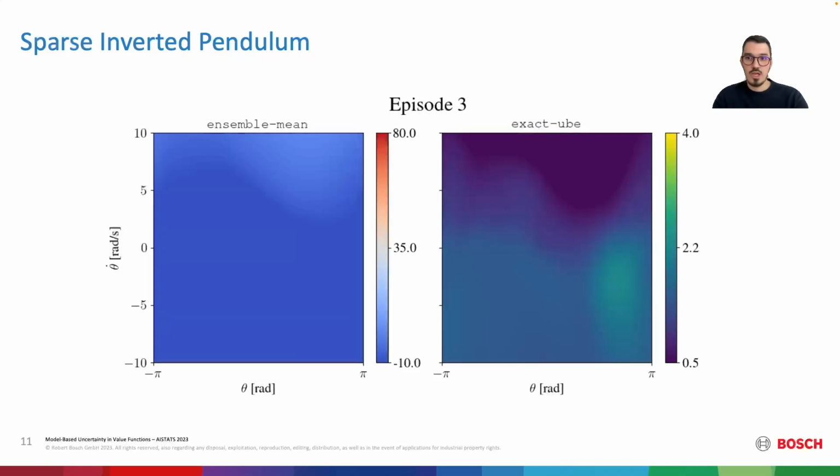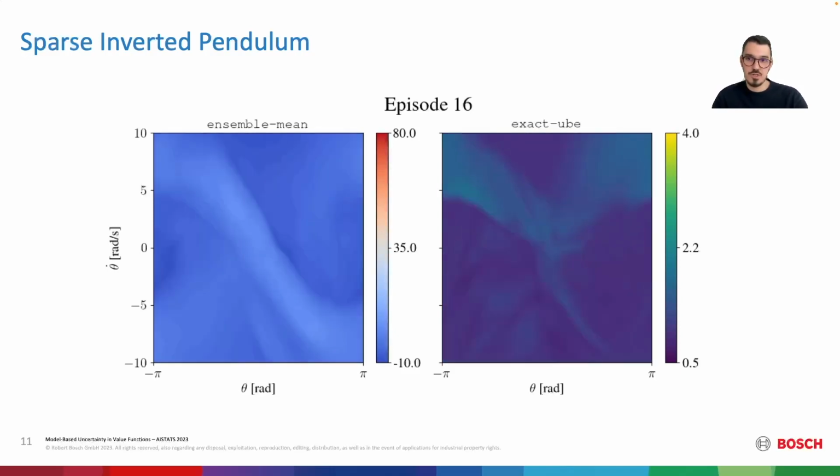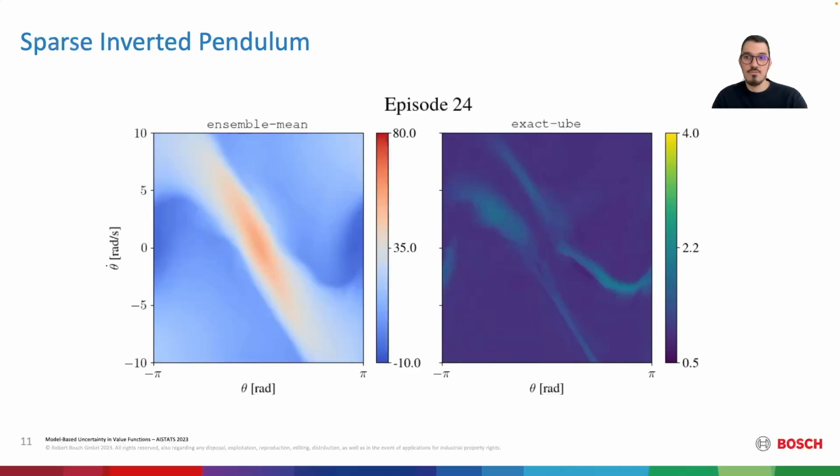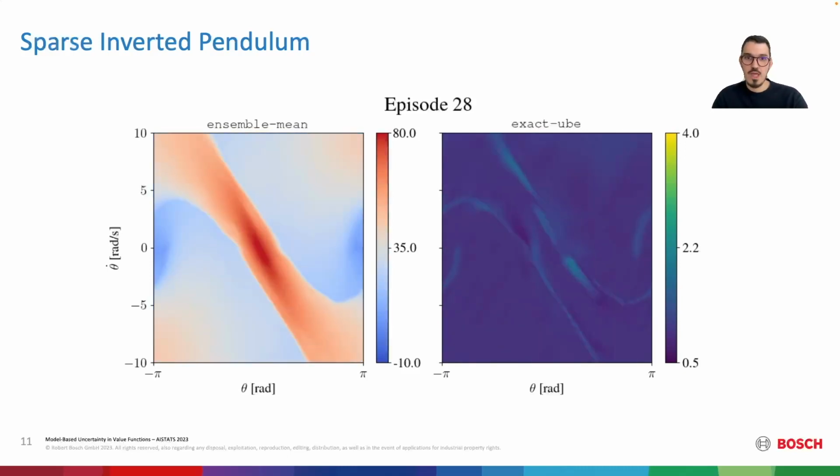As time goes by, we can observe that some structure starts to appear on both networks, and the uncertainty becomes large in regions of interest, for example, where there are sparse rewards and then on the border of feasible swing-up trajectories. At this point, the agent has found a close to optimal solution, and the uncertainty is generally low.